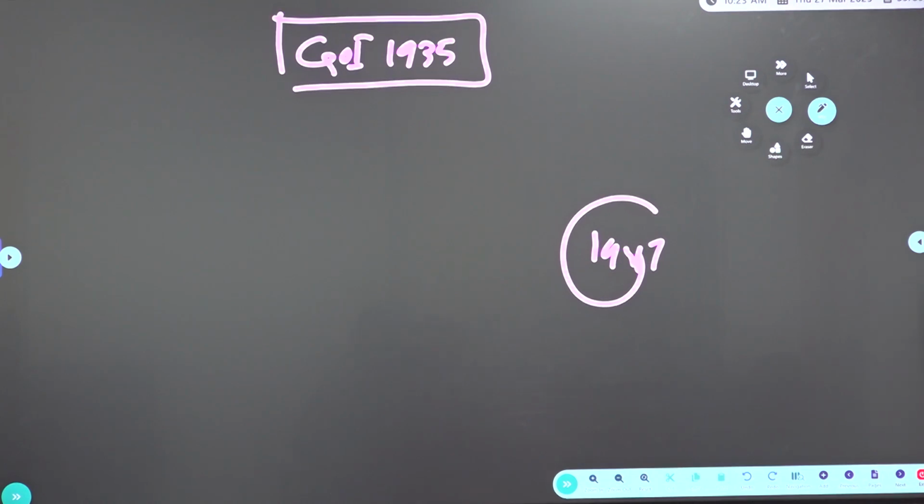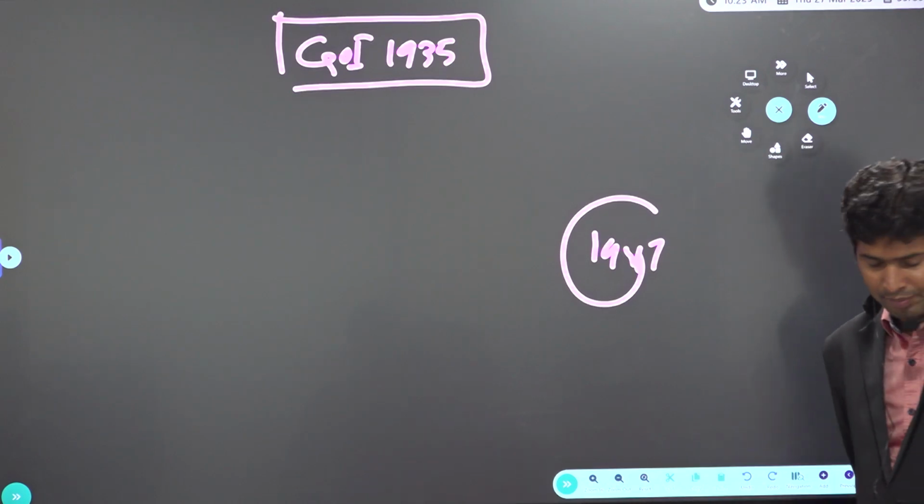Partly nominated and partly elected. Correct? See, princely states nomination, remaining territory election. So total strength was 389, but again it got reduced to 296 and 93. Which of the following statements are correct?